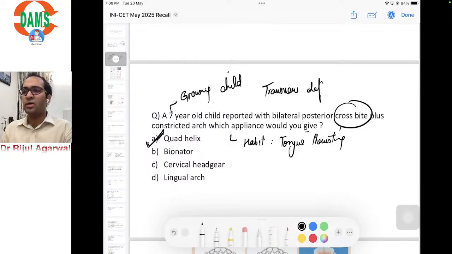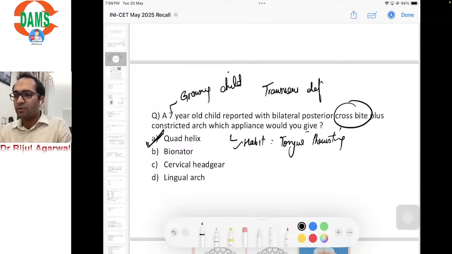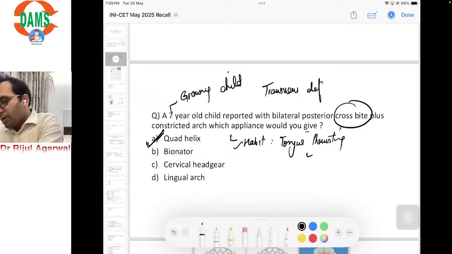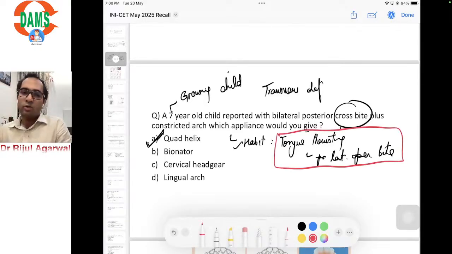used to correct or expand the maxilla. Now, based on the recall, some students said that there was a mention of a habit also, that the patient also had a habit of tongue thrusting leading to development of lateral open bite. So let's assume that this was also part of the question, that there was lateral open bite.